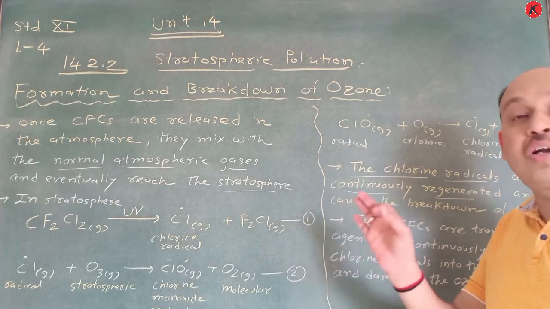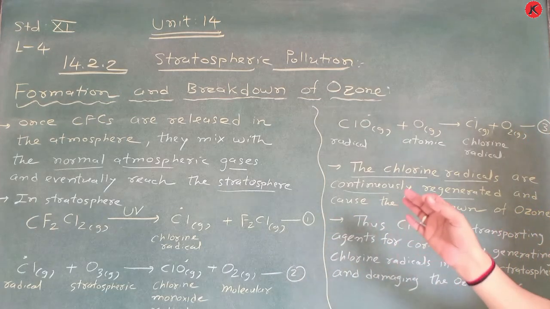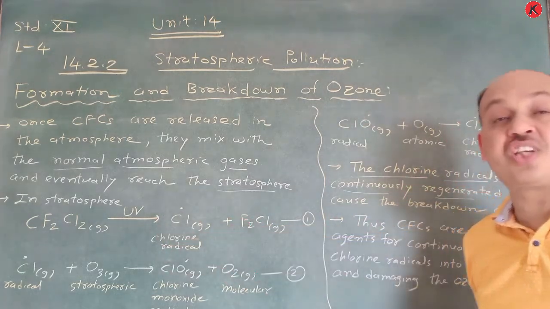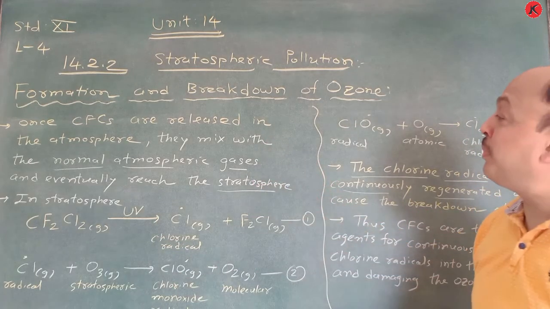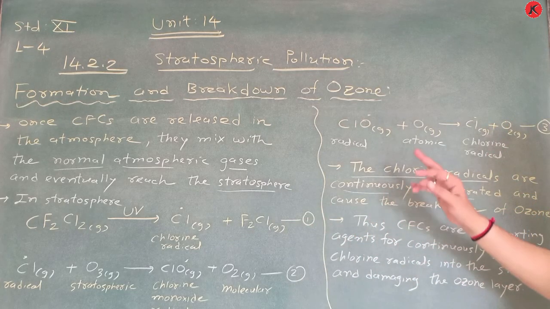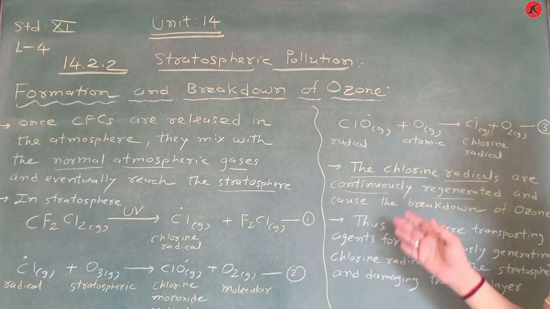chlorofluorocarbon is decomposed in the presence of ultraviolet radiation which is emitted from the sun. So this particular reason is there, and that's why we can say that the breakdown of the ozone layer occurs. Take a screenshot of this, and now we discuss the ozone.